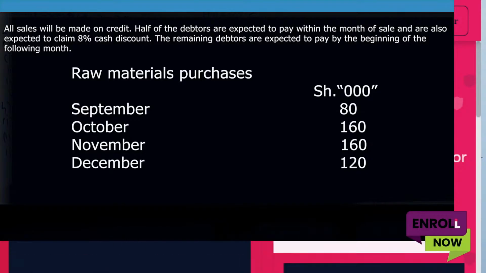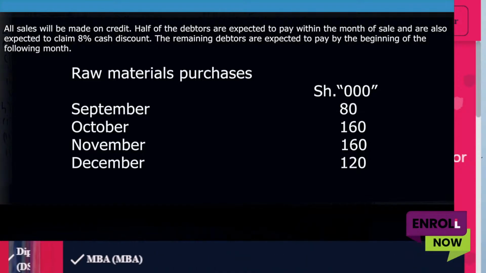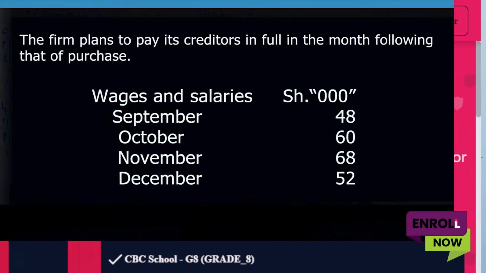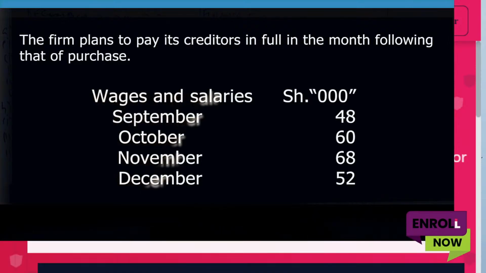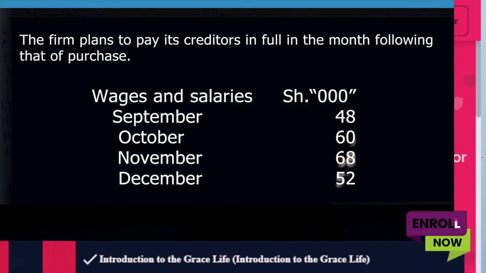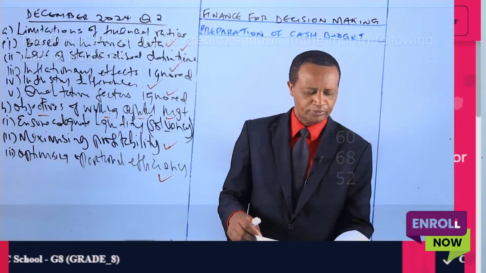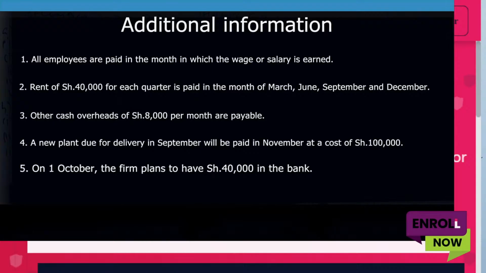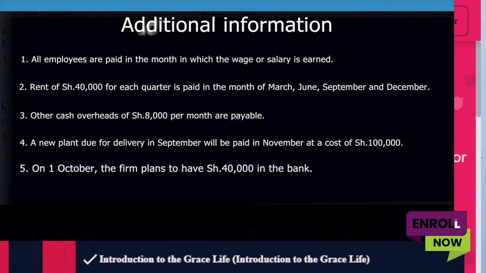Then below that statement we have raw material purchases for September, October, November, and December. The firm plans to pay its creditors in full in the month following that of purchase. Then below that we have the wages and salaries for September, October, November, and December. On page 2, we have additional information. Number 1 reads, all employees are paid in the month in which the wages or salaries are earned.